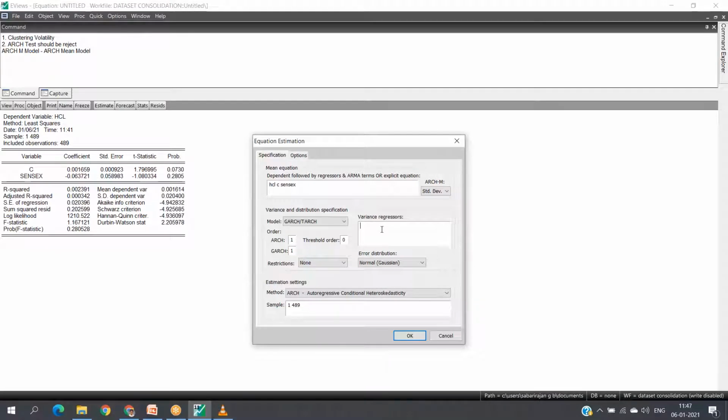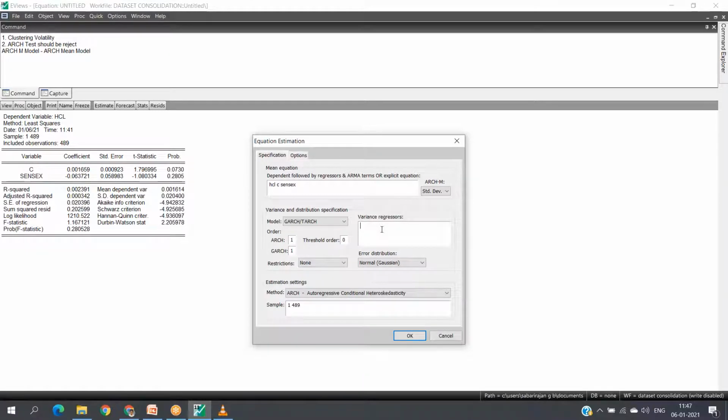Now, the variance regression. Somebody was asking at the end of the last session, sir, is it possible to involve other variables or other observations as part of the model? Yes, other companies, yes. If you have 2 or 3 companies, you can involve all of them.